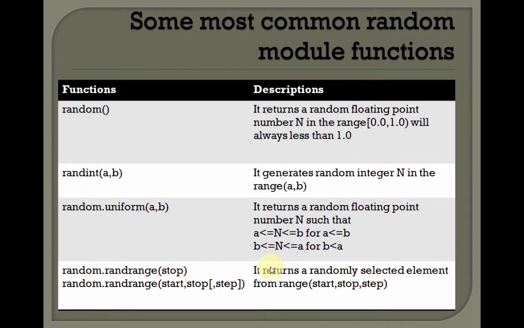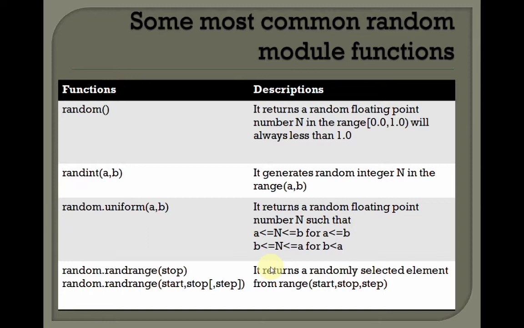Here is the list of some functions defined in the random module with a brief explanation of what they do. The first one is the random function. The random function generates a floating point number.